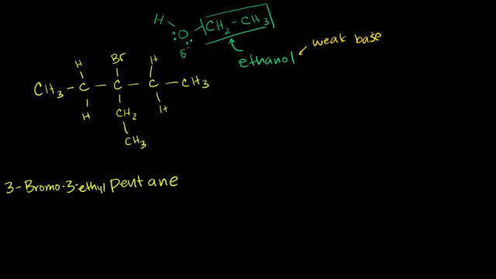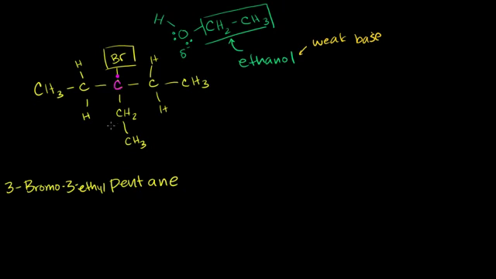Now, what might happen? Well, we have this bromo group right here. We have this bromine, and the bromide anion is actually a pretty good leaving group. It's a fairly large molecule. It's able to keep that charge because it's spread out over a large electron cloud. And it's connected to a tertiary carbon, right? This carbon right here is connected to 1, 2, 3 carbons. So if it were to lose that electron right there, it might not like to do it, but it would be reasonably stable. It's within the realm of possibilities.